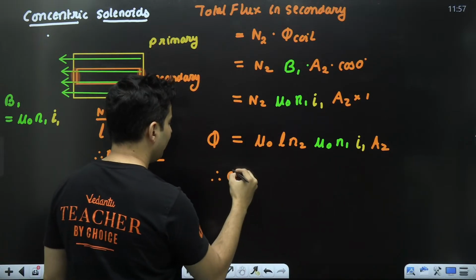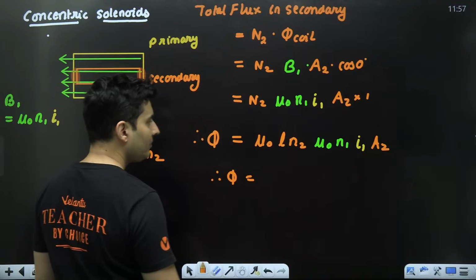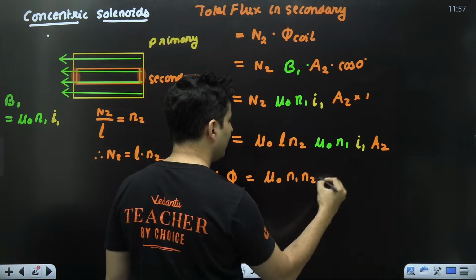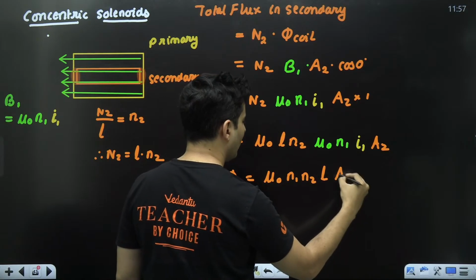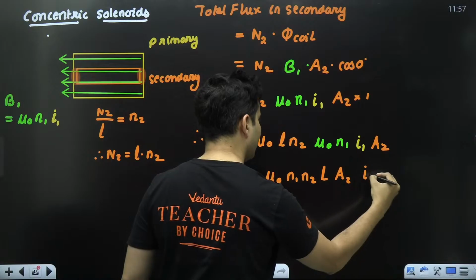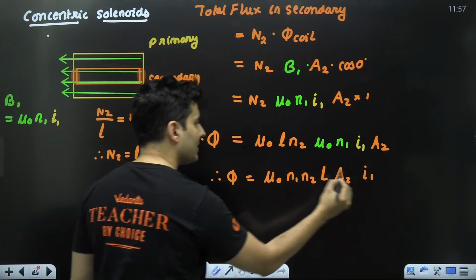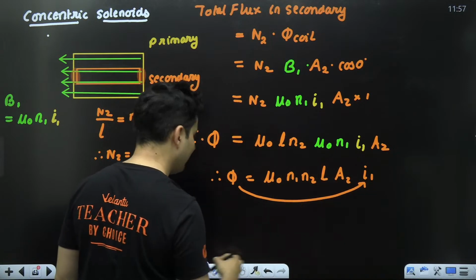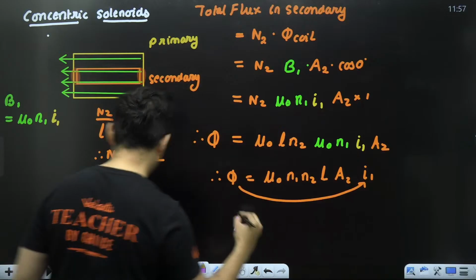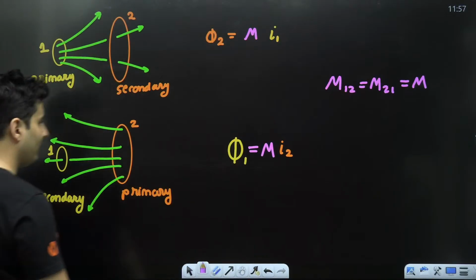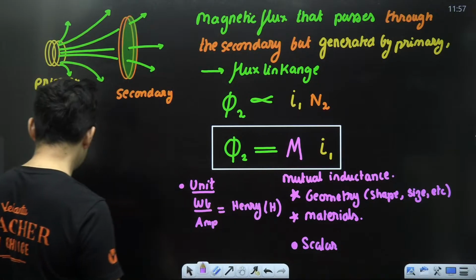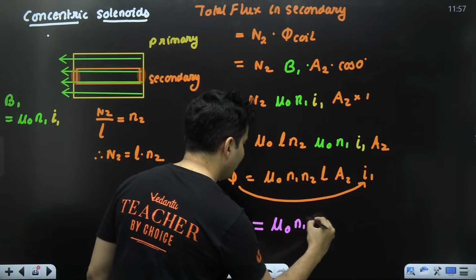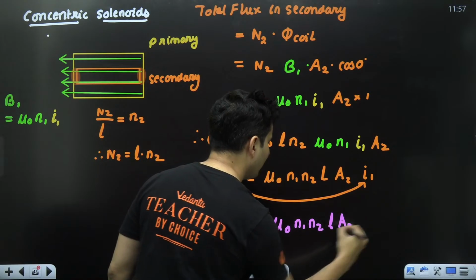So our flux will become mu naught, n1, n2, the length, and the area. The only thing outside is the current. Flux in the secondary is proportional to the current. So whatever is inside will become the mutual inductance. So mutual inductance will be mu naught n1 n2 times length times the area of the secondary coil.